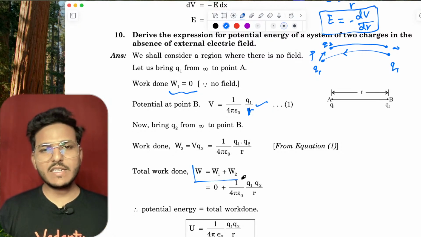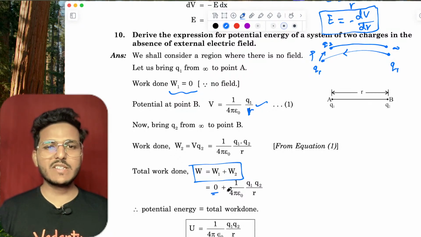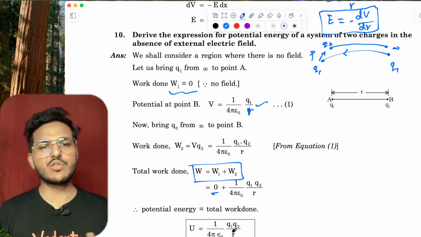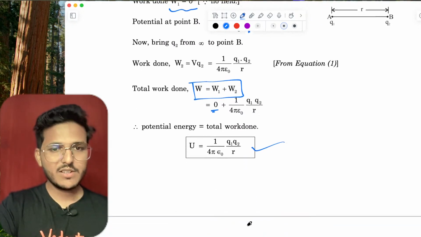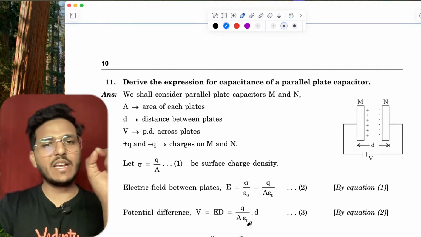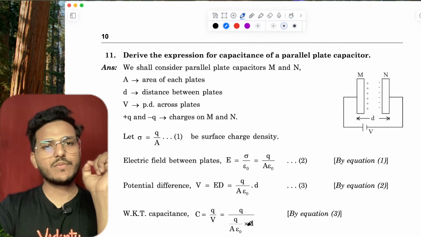Now the total work done is W1 plus W2. W1 is 0, W2 is 1 upon 4 pi epsilon naught Q1 Q2 upon R. So U equals 1 upon 4 pi epsilon naught Q1 Q2 upon R. All right. If you have any doubt in any question, just let me know.